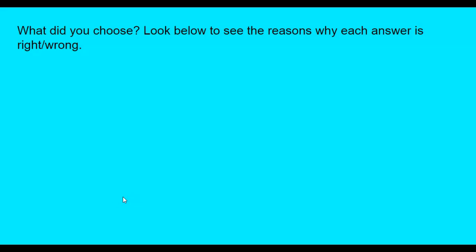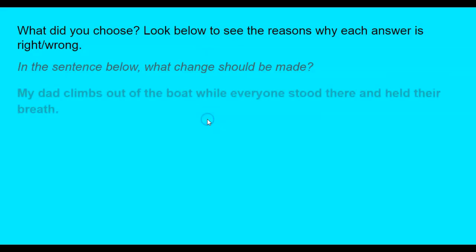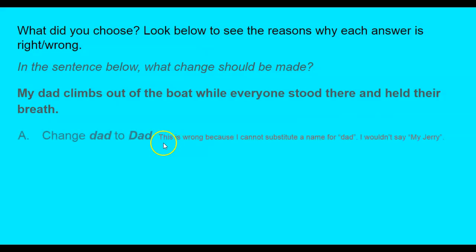So what did you choose? Look below, and I'm going to tell you why each answer is right or wrong. So there's our sentence again. My dad climbs out of the boat while everyone stood there and held their breath. This is wrong. Change dad to a capital because I can't substitute a name for dad. I wouldn't say my Jerry. That my in front of it means I'm probably not going to capitalize whatever family name comes after it.